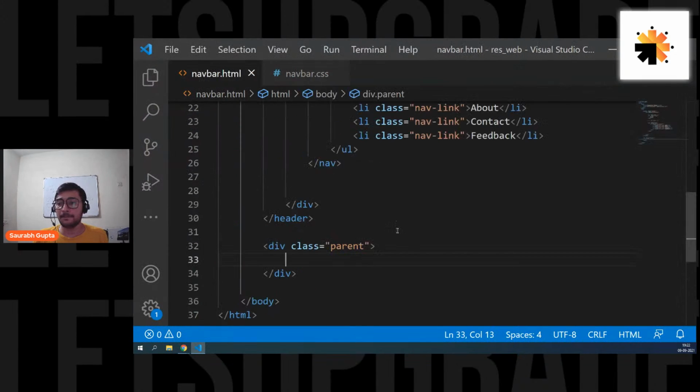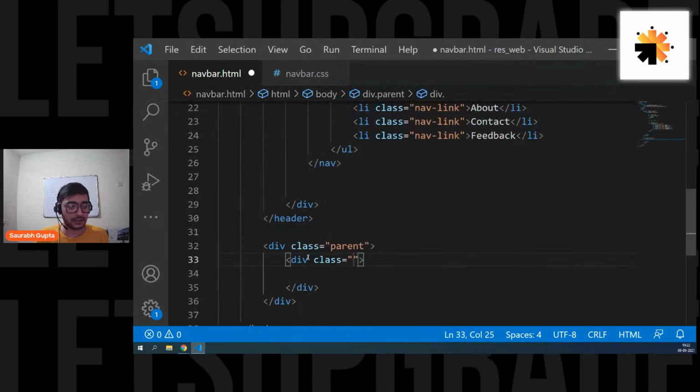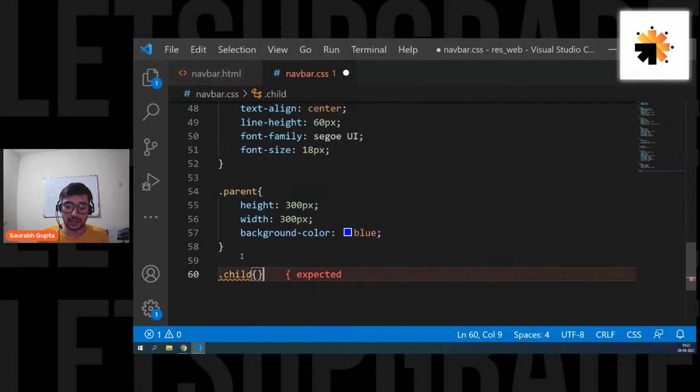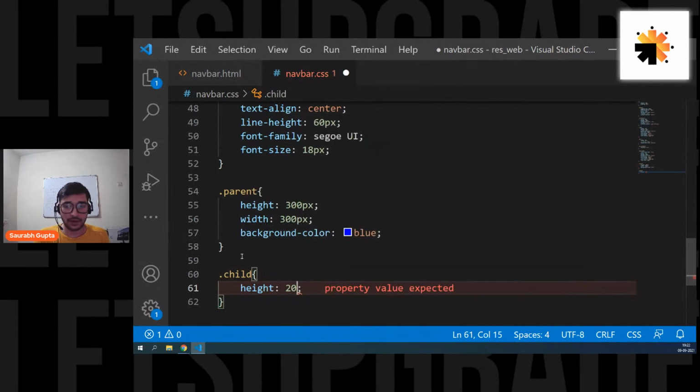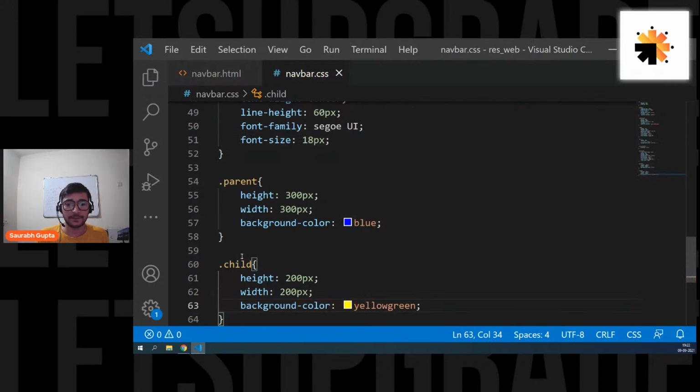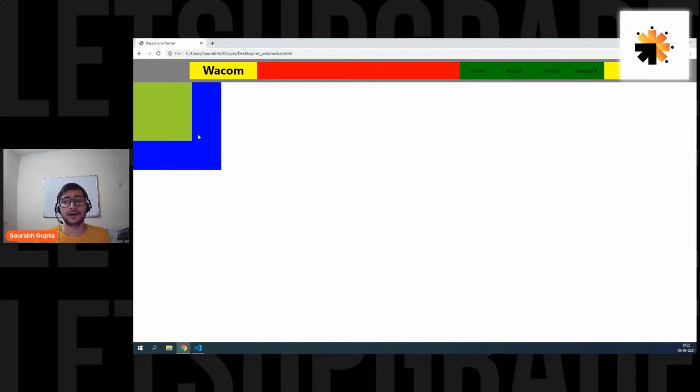Now let's create a child element inside it. So div. We are not going to do everything there, because if we do, it will hamper everything else because it's flexboxing. So let's give it a child class. Now focus everyone, you'll understand. Child: give it a height of 200 pixels and also a width of 200 pixels, and give it a background color of, let's say, yellow green. Now see, we have something like this.